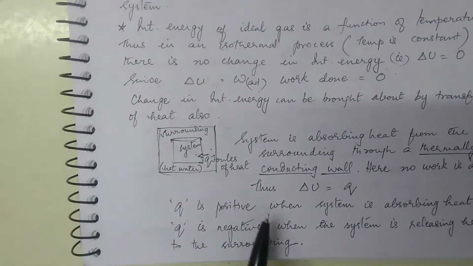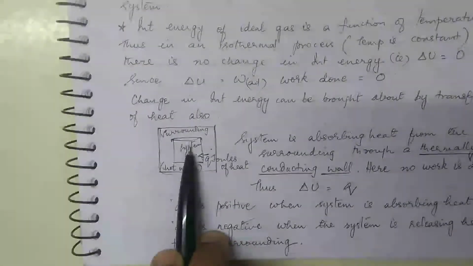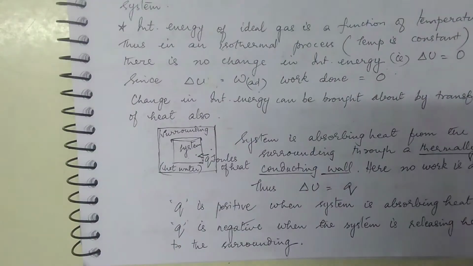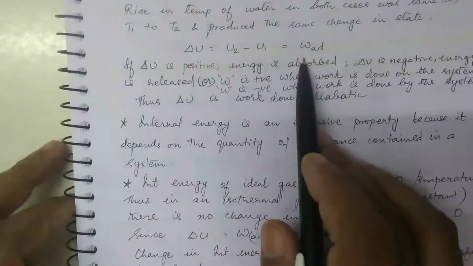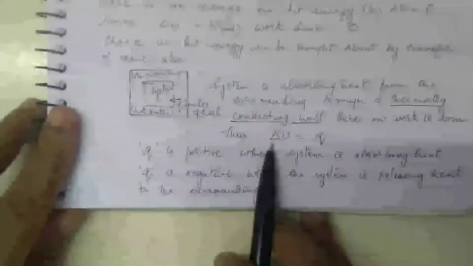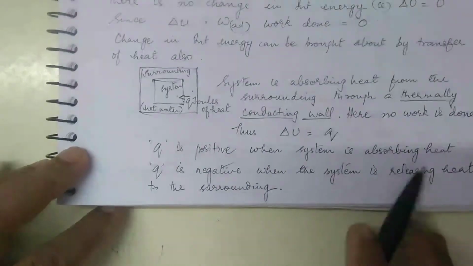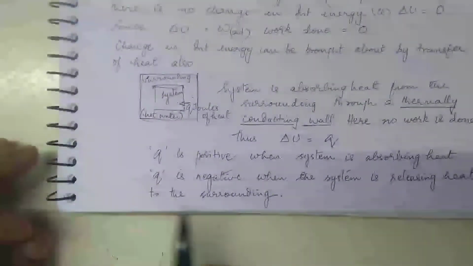So in that case, what is this delta U? Change in internal energy is nothing but heat absorbed by the system. So you say delta U is equal to Q. So what we saw initially, delta U could be W also, and delta U could be Q also. Okay. Same way, convention is used in the case of Q also. Q is positive when the system is absorbing heat, and Q is negative when the system is releasing heat to the surrounding.